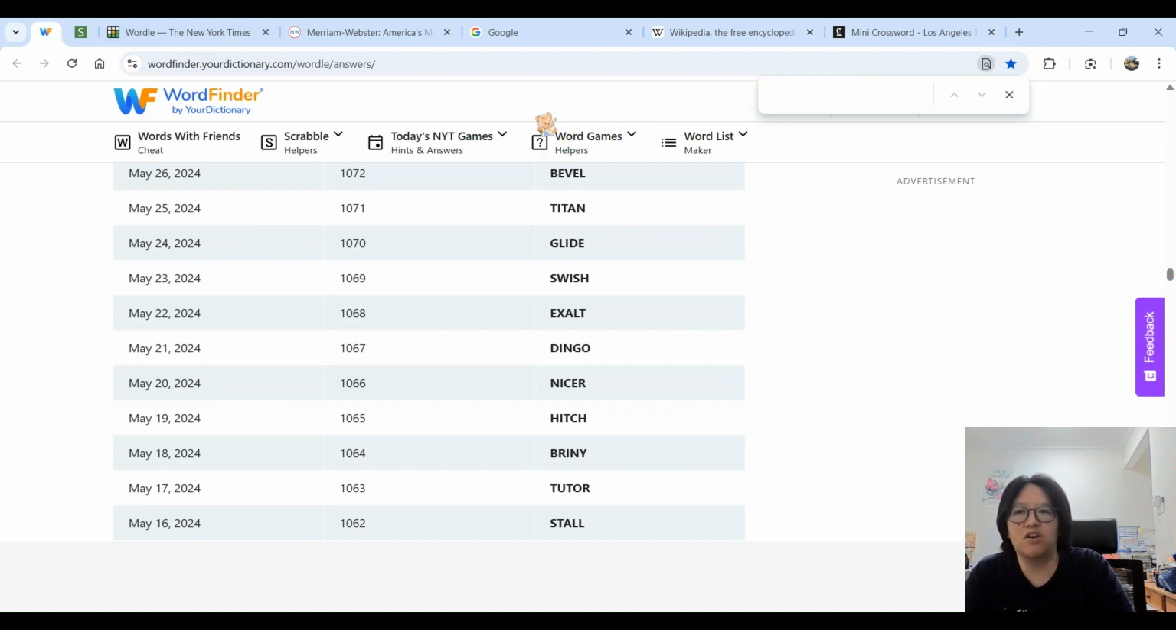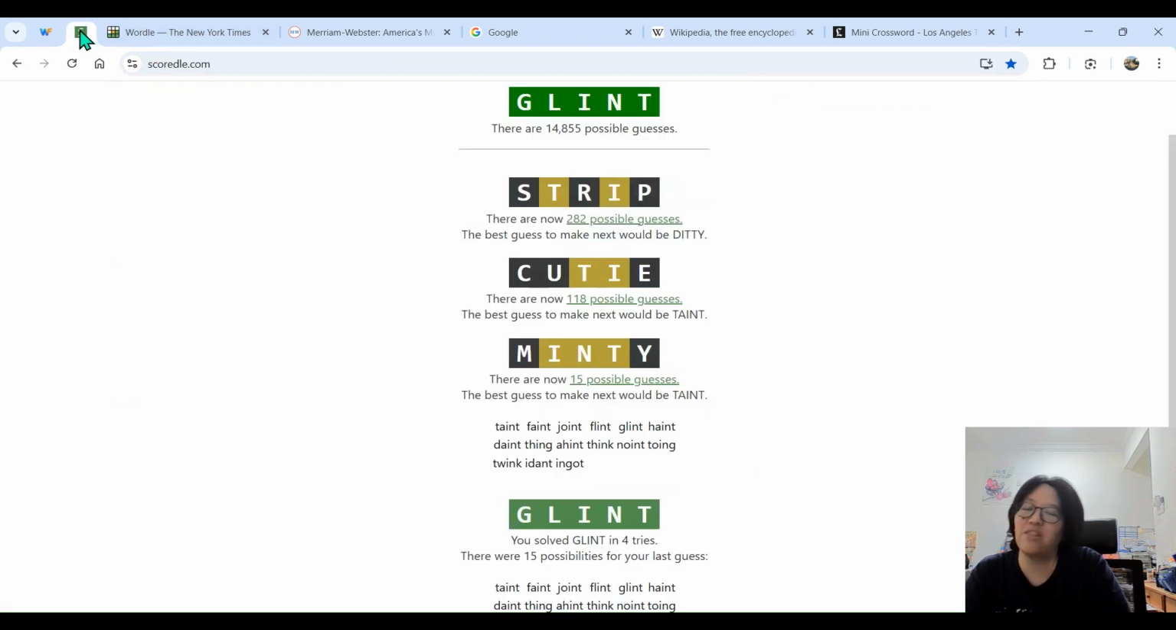Oh, okay. I think ingot was a word that I tried thinking was the answer, but it wasn't the answer, so it hasn't been done. So ingot, not yet, and then see the one taint hasn't been done yet. So those two are still options.